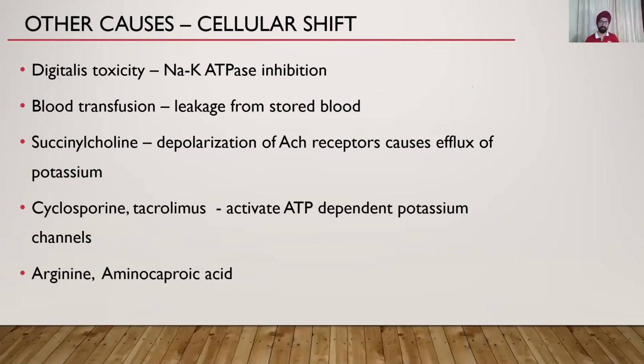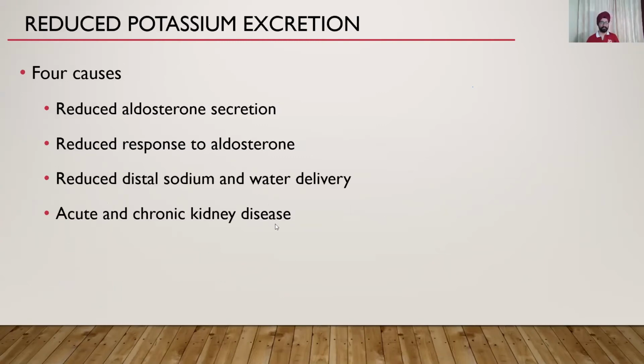So succinylcholine is a very important drug which we commonly use in rapid sequence intubation. However, if you get a polytrauma patient or you are suspecting a kidney injury in a patient, please do not give succinylcholine. We've done that. We've been there in the emergency department. We've given succinylcholine and the ABG has come back with a potassium of 7. In fact, in CMC, we had a rule that before intubating, you do an ABG. You used to keep an ABG machine there in the emergency for this reason. So if you suspect hyperkalemia, please do not give succinylcholine for rapid sequence intubation. It can cause sudden arrest. Okay, there are other drugs that can also cause it.